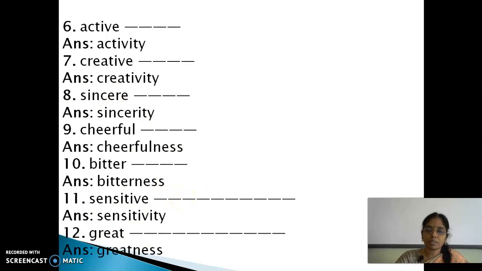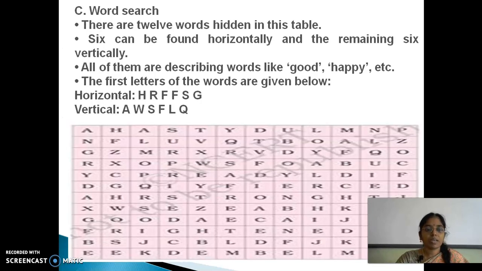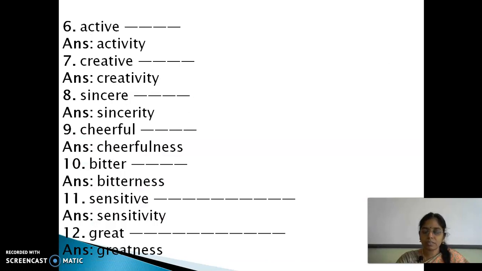Next is active, activity. Creative, creativity. Sincere, sincerity. Cheerful, cheerfulness. Bitter, bitterness. Sensitive, sensitivity. Great, greatness.